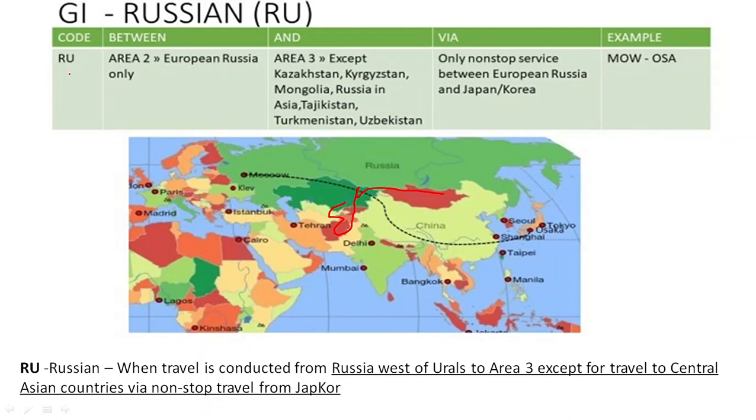Okay, when a journey is between Area 2, European Russia, where we have Moscow, Kiev, LED St. Petersburg, so from this point to Area 3, except the Central Asian parts, when it is a direct flight, only a non-stop service between European Russia and Japkor. Here we have the Japkor region. When a journey is such, then the GI will be Russian Union. When a journey is from European Russia to the Japkor region, Area 3, a non-stop flight, not through Central Asian countries, then it is your Russian Union.